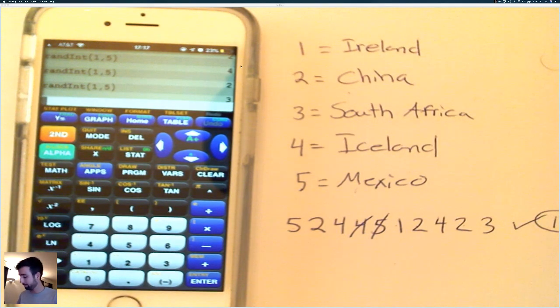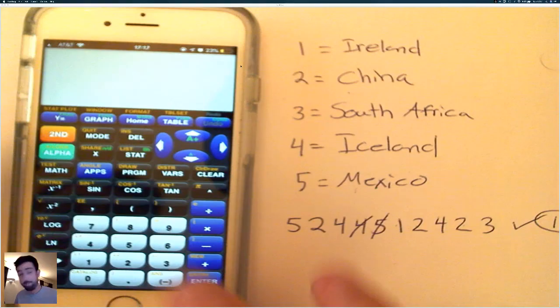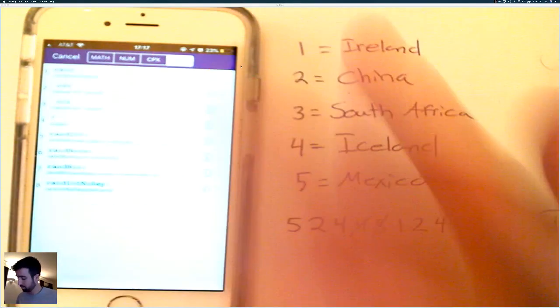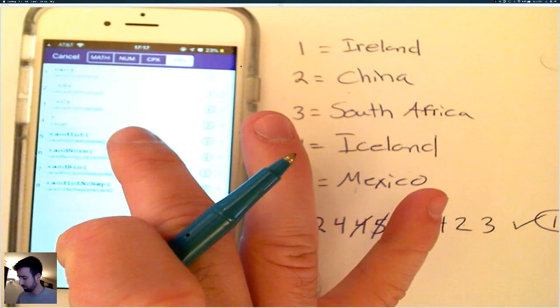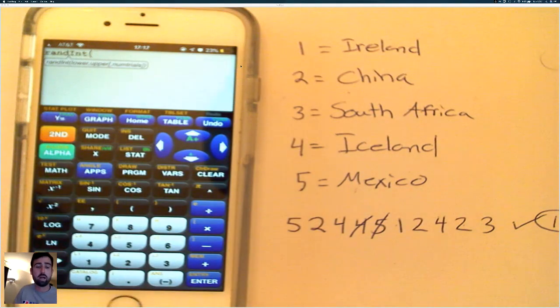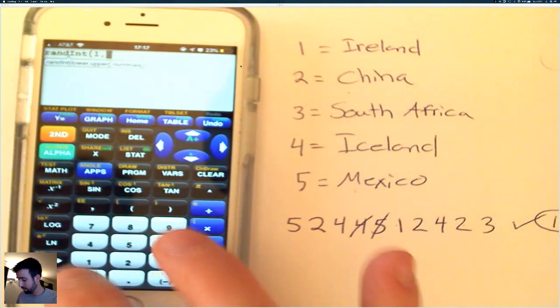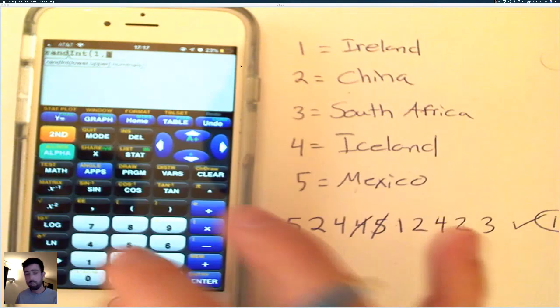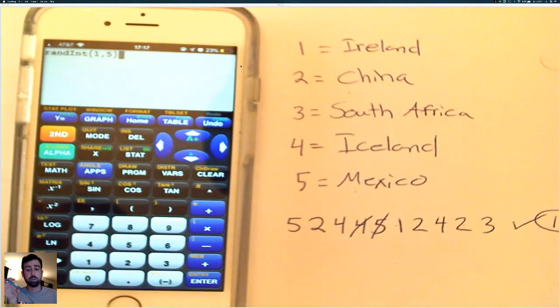Let's try it one more time. So we're going to go to math, over to probability, and down to random int. You put in the boundary you want. If we had 10 decks of cards, we would put 1, 10. But we only have 5, so we're going to do 1, 5. And this gives every outcome the same opportunity.